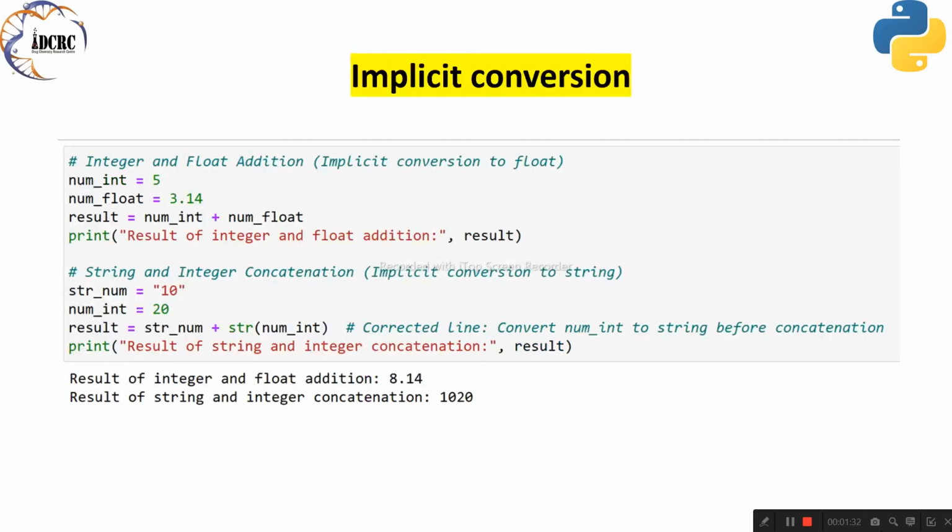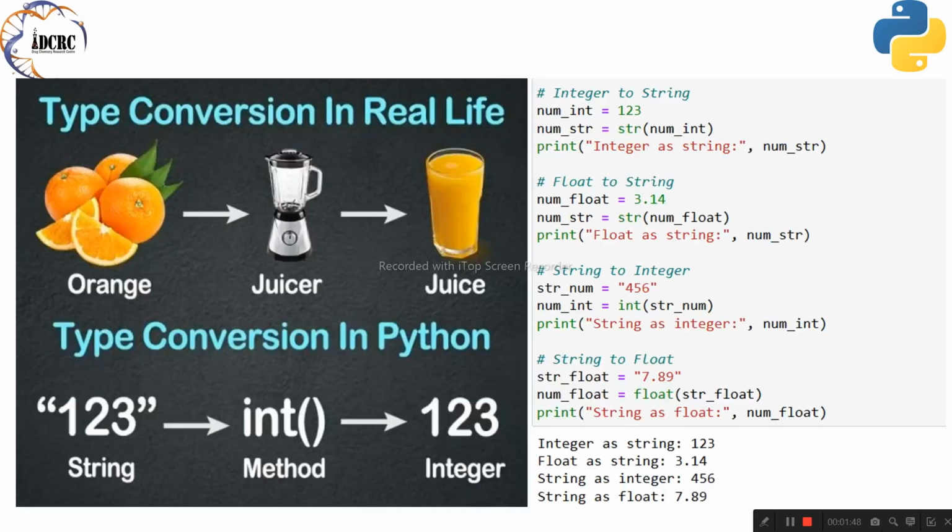Python doesn't stop there. It also performs implicit typecasting, or automatic conversion, without any explicit function calls. For example, when we add an integer and a float together, Python seamlessly converts the integer to a float to perform the addition. Now, while typecasting in Python is indeed powerful, it's essential to follow some best practices to avoid potential pitfalls. Understanding data types, using explicit casting cautiously, and testing edge cases are key practices to keep in mind.